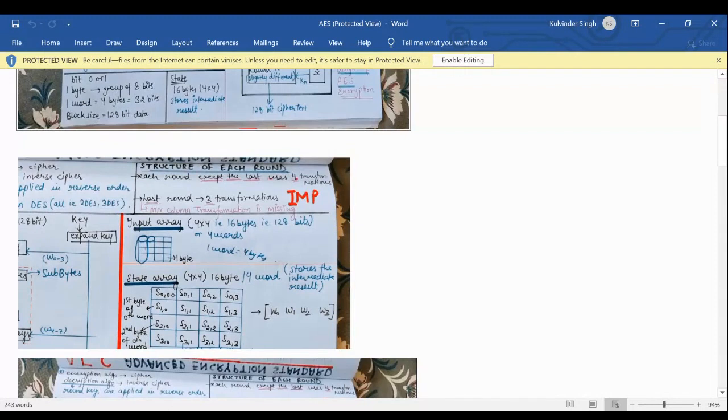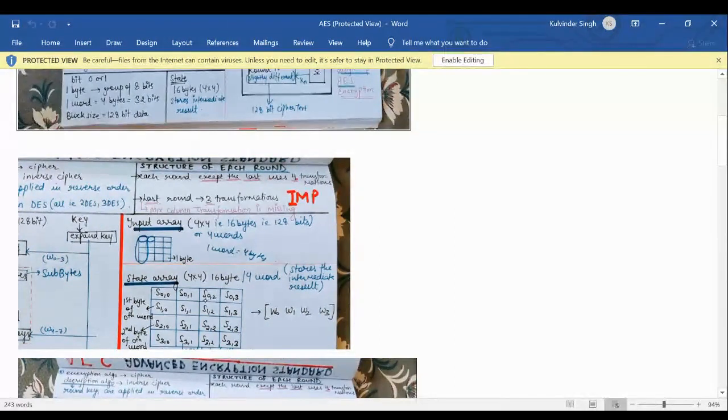So if we take the case S12, it represents the state S, where 1 represents the byte number and 2 represents the word number.